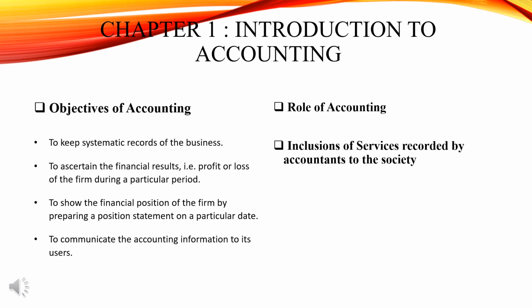So, first, to keep systematic records of the business. Second, to ascertain the financial results, profit or loss during a particular financial year. Third, to show the financial status of the firm by preparing a statement on a specific date. The last is to communicate accounting information to its users.